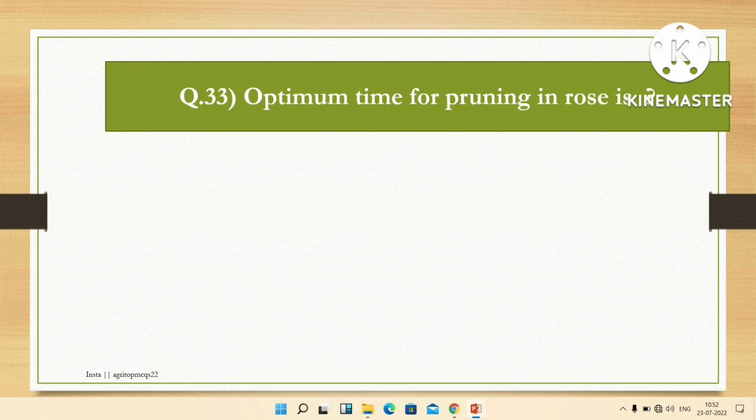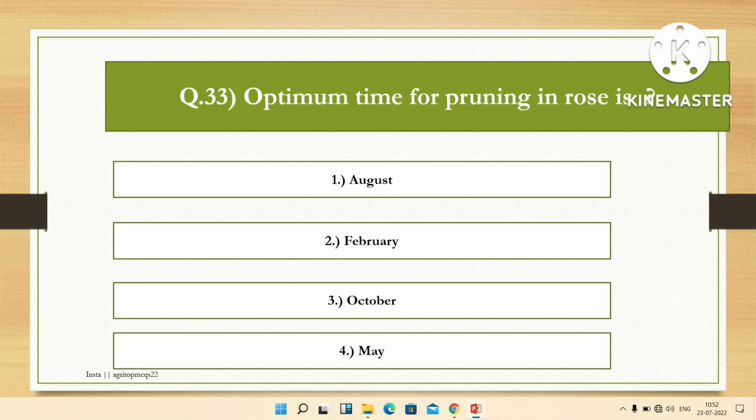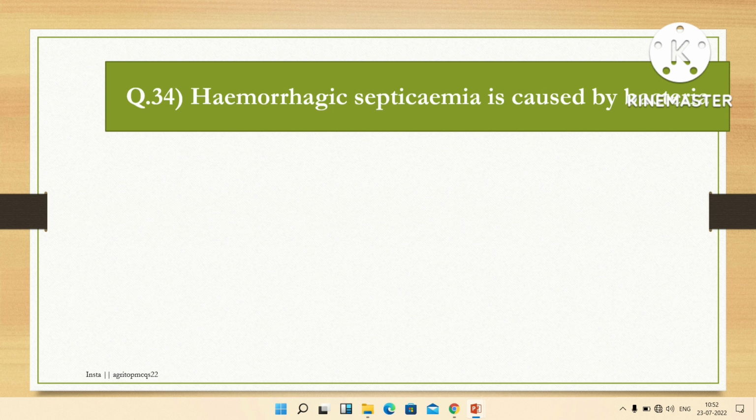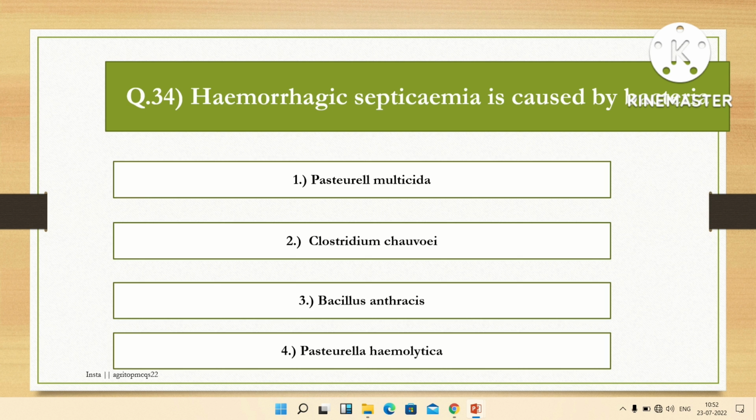The next question is: optimum time for pruning in rose is, options are August, February, October, May. The right answer is October. October is the right time for pruning in rose. The next question is: hemorrhagic septicemia is caused by bacteria. Options are Pasteurella multocida, Clostridium chauvoei, Bacillus anthracis, Pasteurella haemolytica. The right answer is Pasteurella multocida, which causes HS.